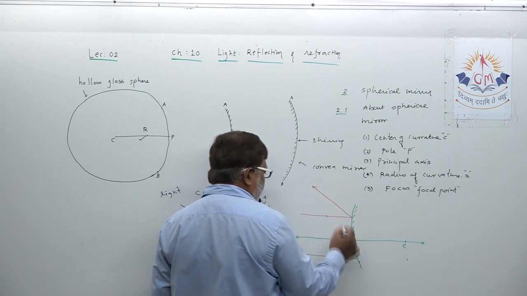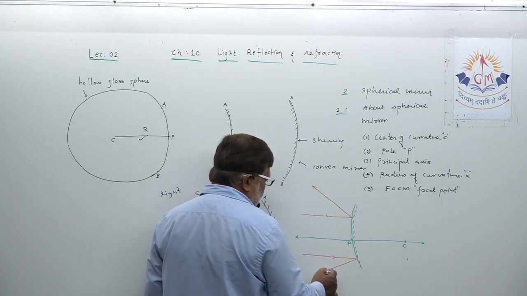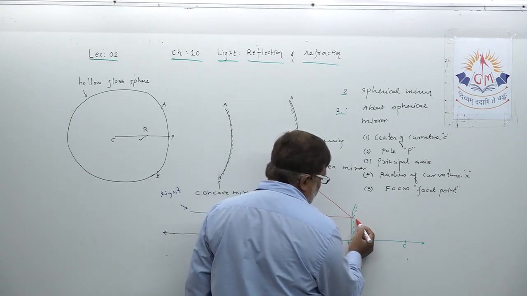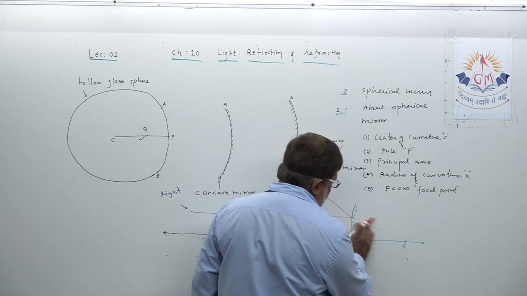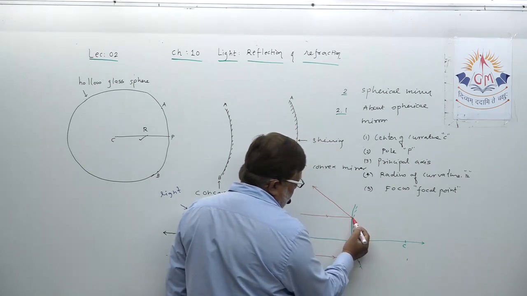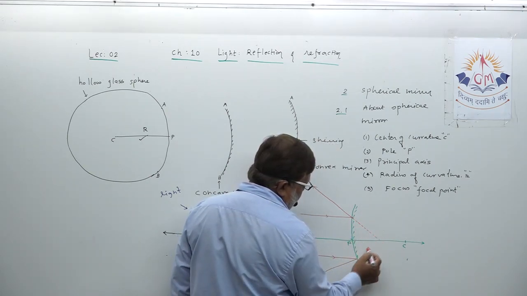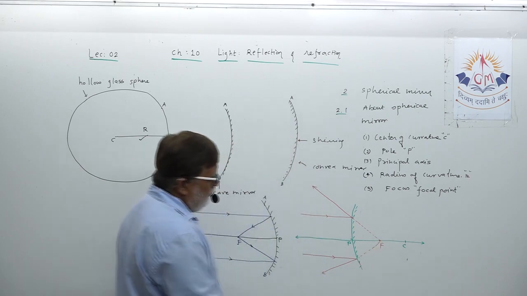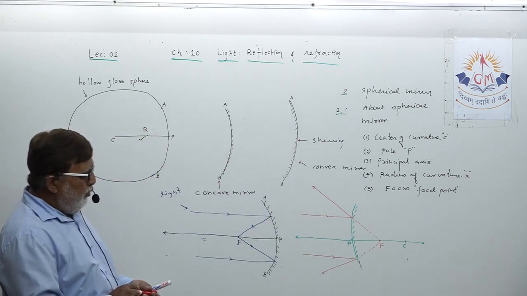One ray diverges in this direction, another in this direction, but one thing for sure: if they are extended back, they will meet at a fixed point, which is called the focus or focal point.